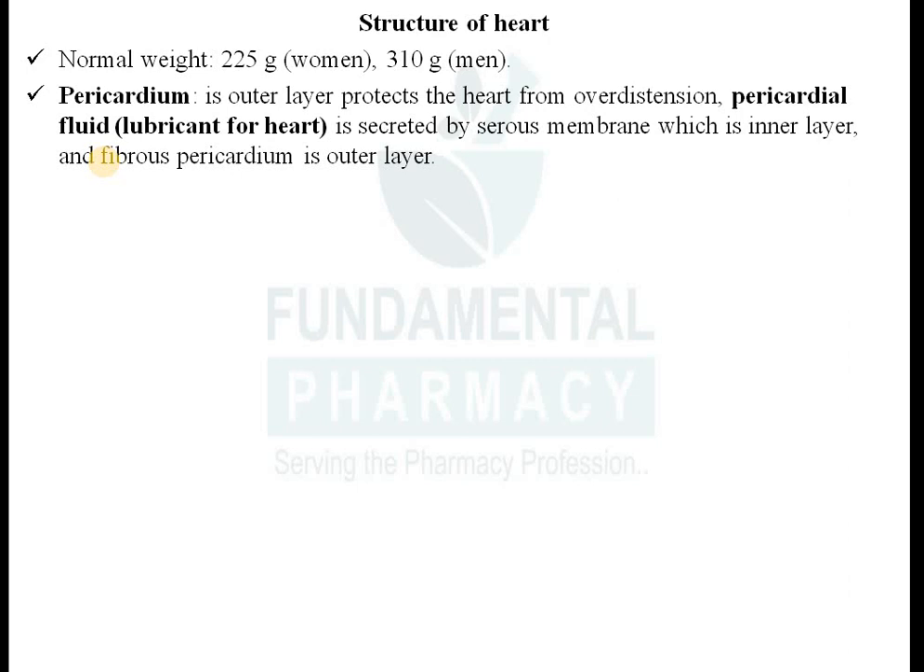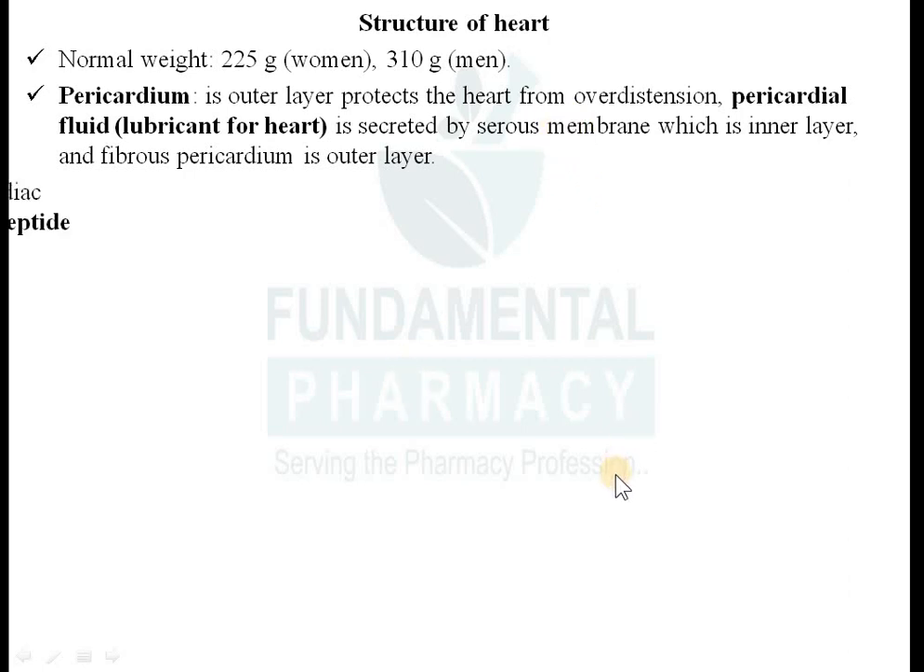Again, this pericardial fluid prevents shock; it acts as a shock absorbent. Whatever shock comes on the heart, the pericardial fluid absorbs it, so the heart has no problem. It is secreted by the serous membrane, which is the inner layer of the fibrous pericardium. So the pericardium is the outermost layer, like a sac, with 2 layers, and in between is a cavity filled with pericardial fluid, secreted by the serous membrane of the pericardium. That is the outermost layer.